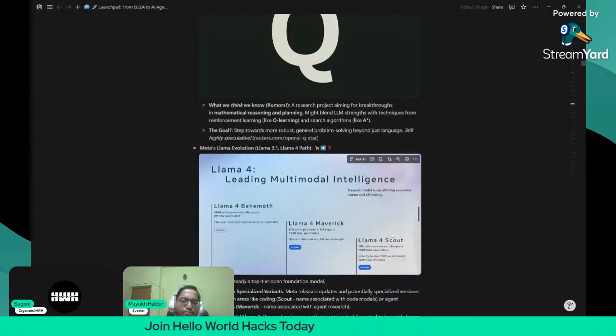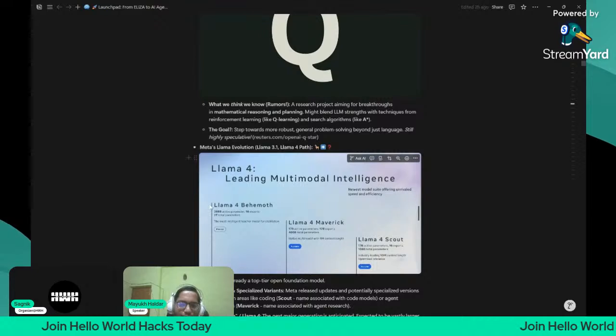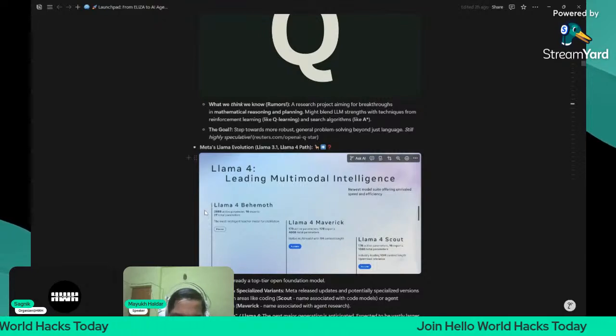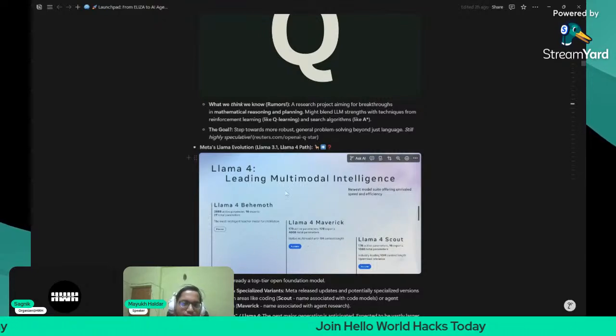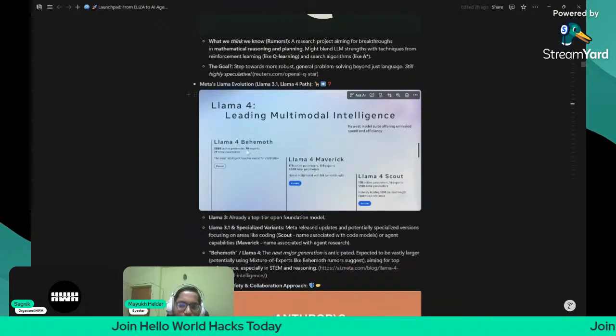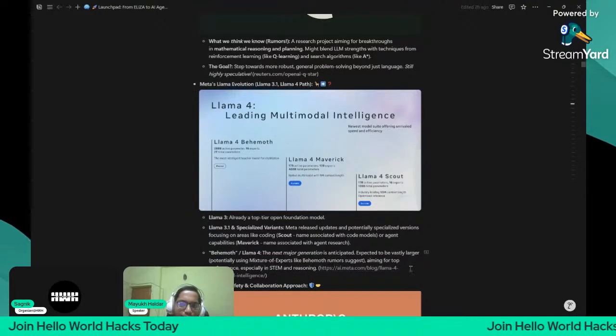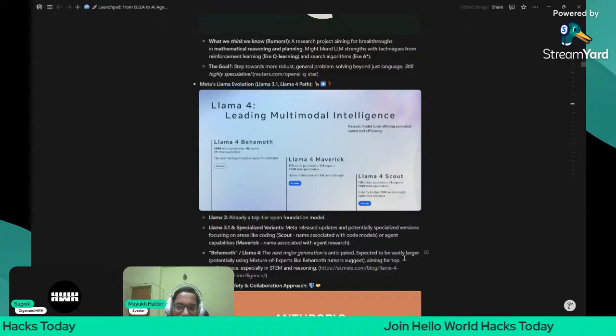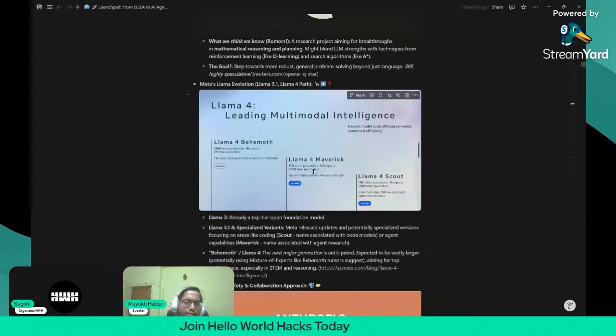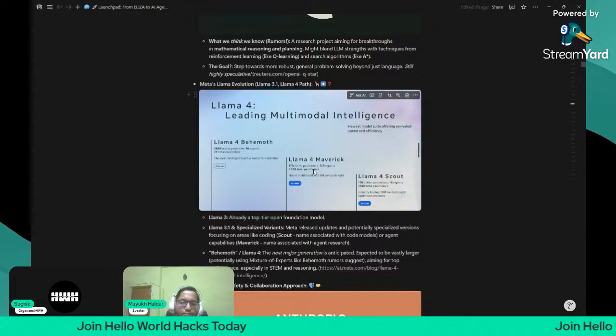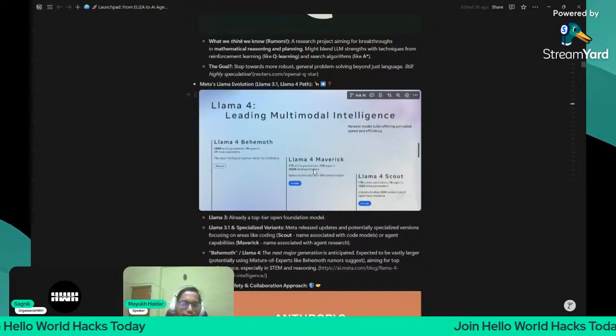AGI models. And then for Llama, we have the Llama 4 Behemoth model. It has around 288 billion active parameters. You can obviously see how powerful this model is. It is a kind of mixture of experts, I think. Yes, it is a mixture of experts. Mixture of experts means you can understand it as a kind of ensemble of other LLMs. So it is that kind of model, mixture of experts.